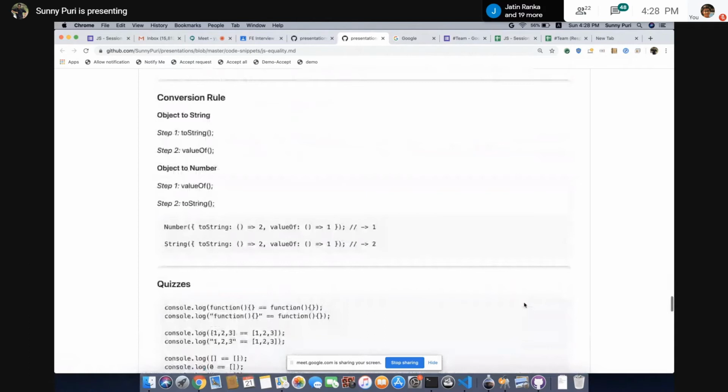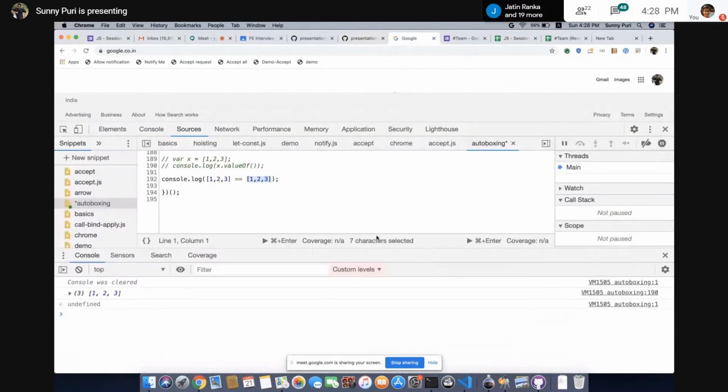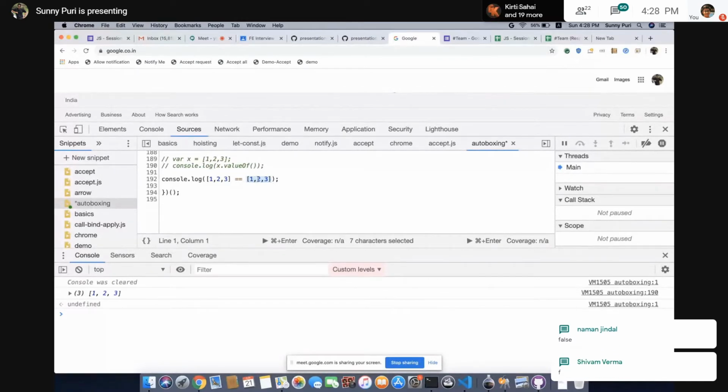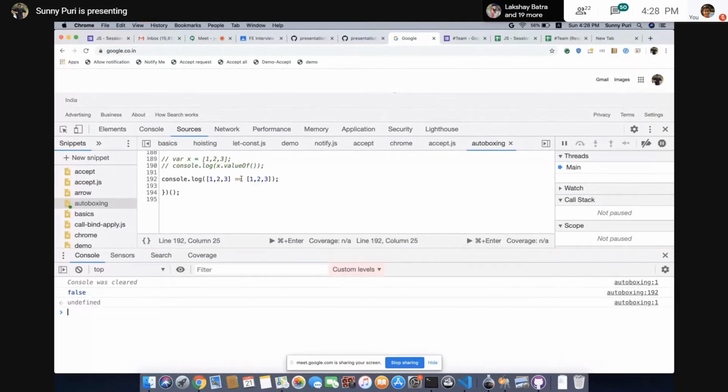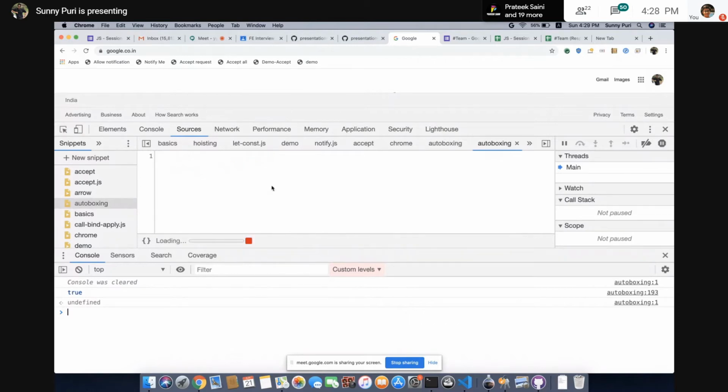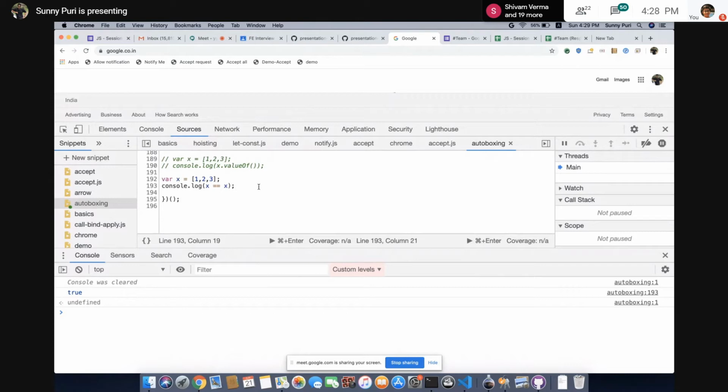And we know this thing: we cannot compare objects like this. It will always give you false, because double equal or triple equal in case of objects matches the reference address. For example, x is equal to [1, 2, 3]. If we do x double equal x, it will give you true because the address is the same. If both are objects, it matches the address.